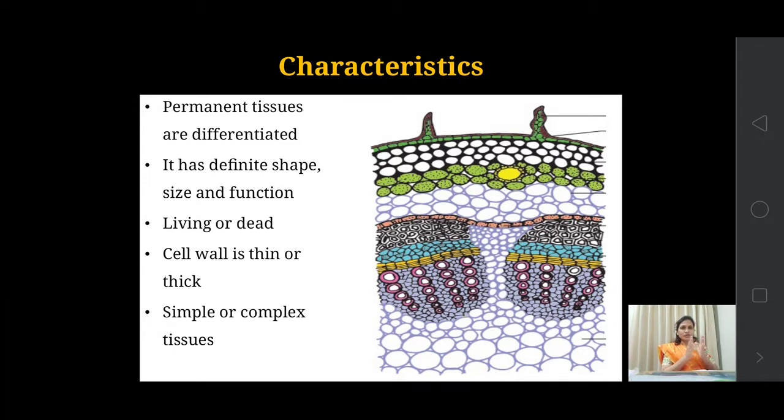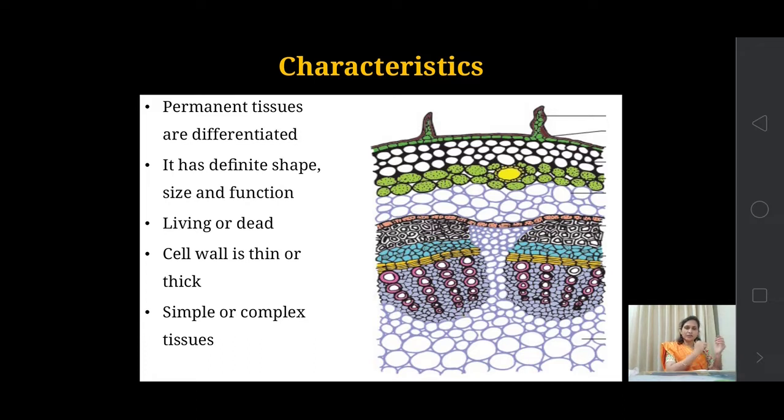Got it? So these tissues may be living or dead. Living means the protoplasm is active in the cells, so it is a living cell. When the protoplasm is not active or is functionless, then it is a dead tissue. So in permanent tissues, two types of cells are present, that is living as well as dead cells. Living cells are the parenchymatous and collenchymatous, and the dead cells are the vascular tissues, or you can say the sclerenchymatous tissues.